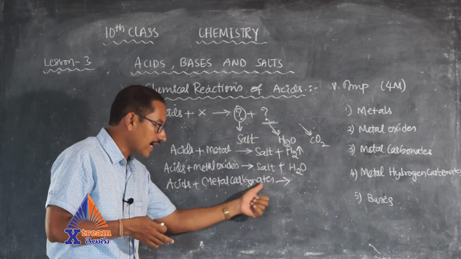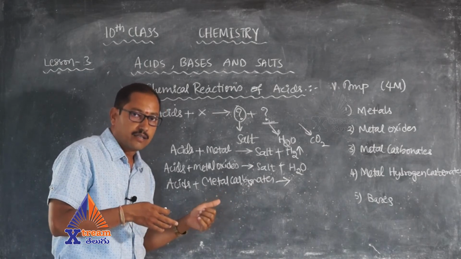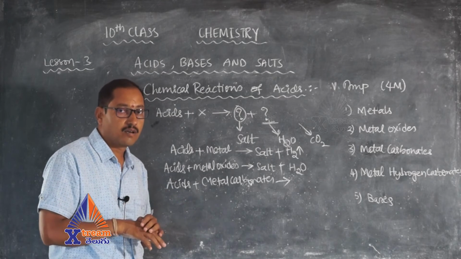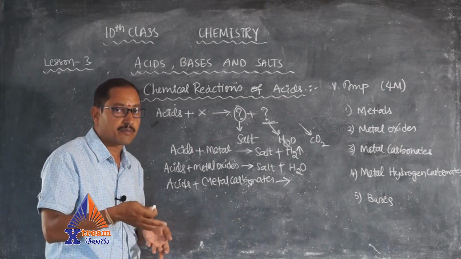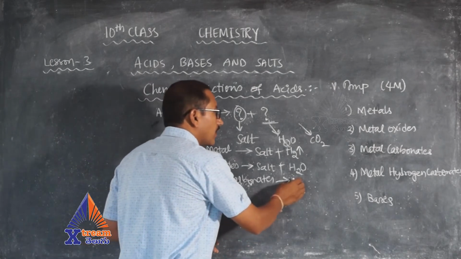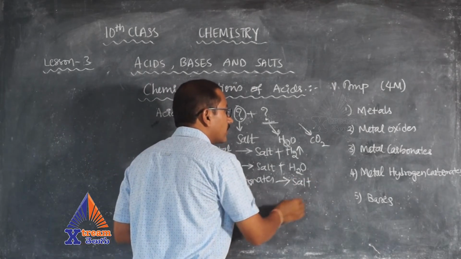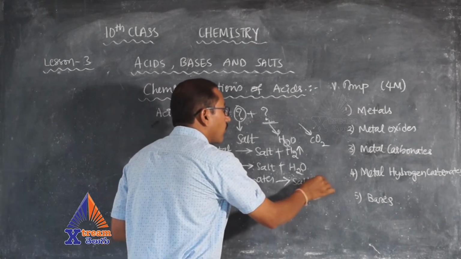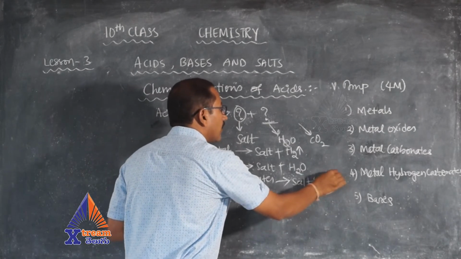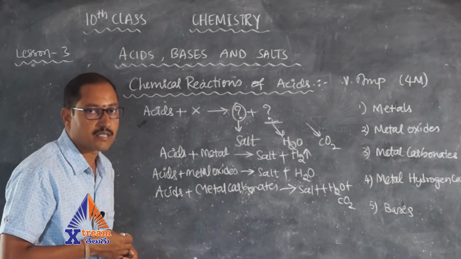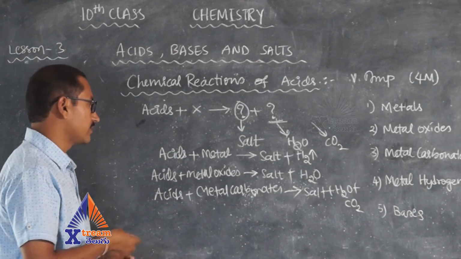Why? Because the term carbonate confirms that carbon and oxygen atoms are available there, using which carbon dioxide can be produced. So here the products are salt, water, H2O, and along with them we get carbon dioxide, CO2.